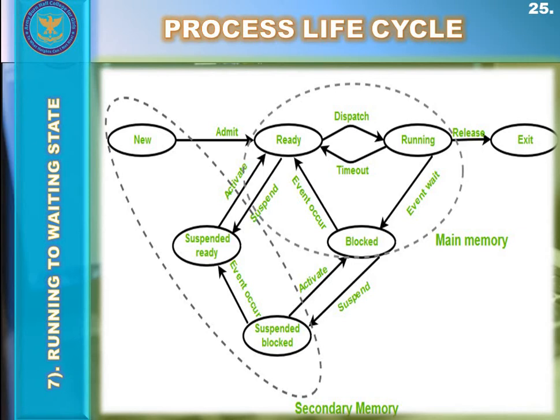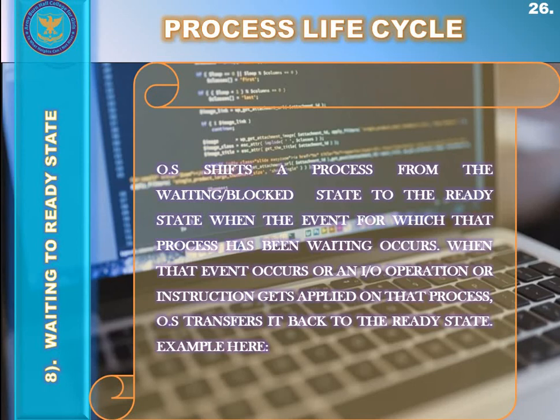Another thing we can say is that a process is put into the waiting or blocked state if the process needs an event to occur, or an input-output device is required by that process. If the operating system does not provide the input-output or event immediately, then the process is moved to the waiting state by the operating system. Now, another very important state, the 8th state, is the waiting to ready state.